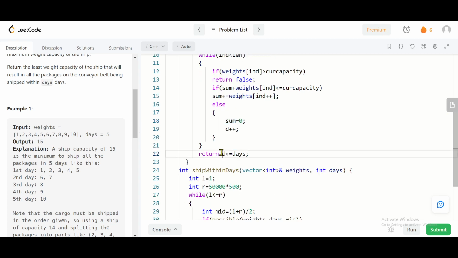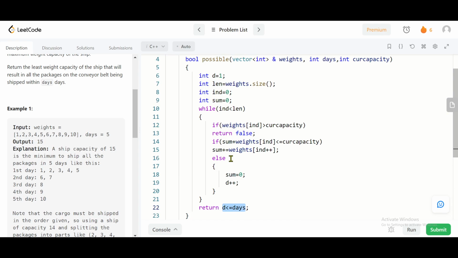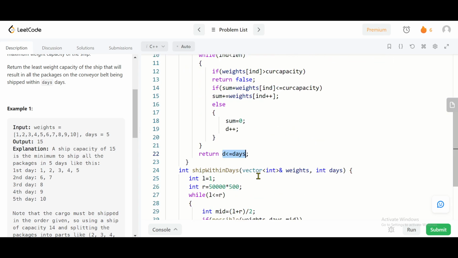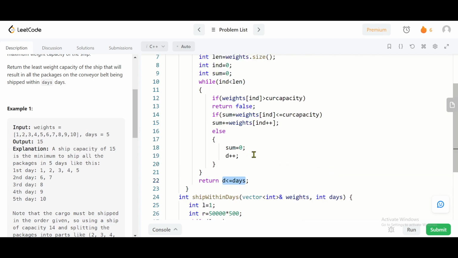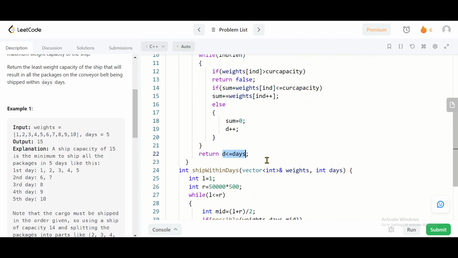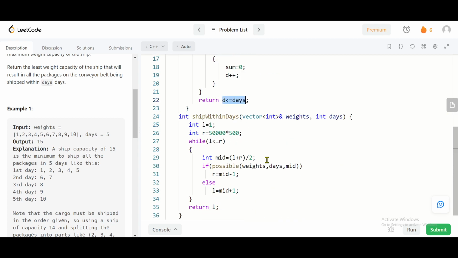And here I am returning d less than or equal to days. It means that if the number of days comes out to be less than or equal to the days given in the problem, then it will return true, yes, it is possible to transfer. Otherwise, if it is taking more than the number of days given in the problem, then I will return false, that the transfer is not possible.